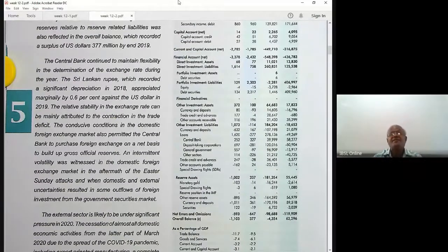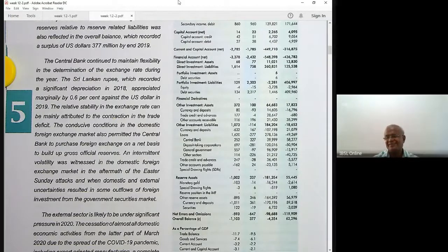Compared to direct investment, portfolio investments are very volatile, very sensitive. How does it come? People want to sell their shares and bills and bonds, and they bring back their money: outflow. But in the case of direct investment, you can't do that. So countries benefit more from direct investment compared to portfolio investment.